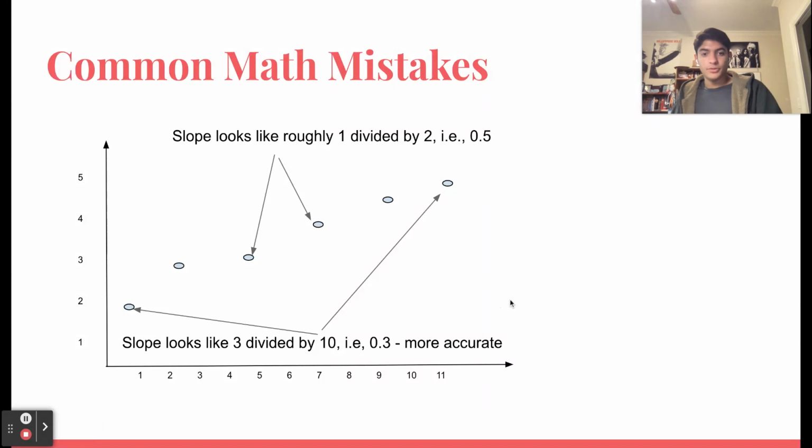And so you'll end up with 0.3, which is more accurate. Now, sometimes you might be tempted to use points that are close together because they might be closer to integers, and because they're close to integers, the calculation might be easier. But just because the calculation is easier and it's closer to integers, that doesn't mean that the error will be smaller. The relative error is a lot larger because those points are so close together. So always be looking for points that are farther apart that you can use to find the slope, because then the error will be smaller.